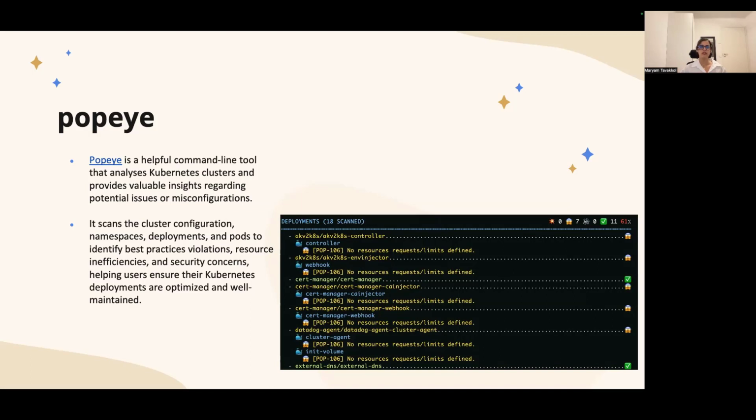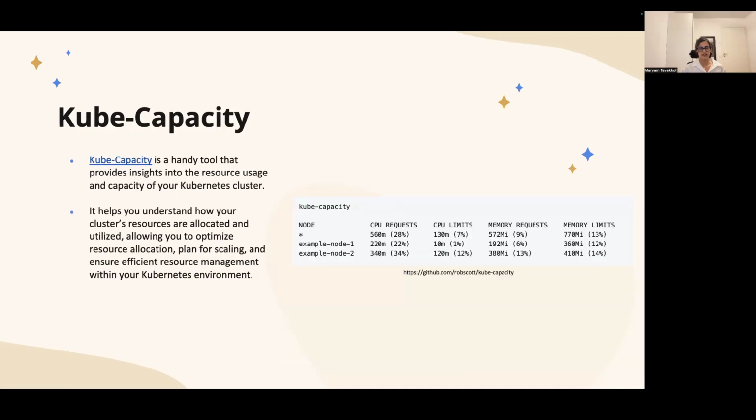And the next one is kubecapacity. It's a tool which provides insights into resource usage and capacity of your cluster. Using the kubecapacity command, you can see that it shows you requests and limits for CPU and memory. And it also has other commands which can show you different types of capacity information in your cluster, about nodes, about pods, and everything else.